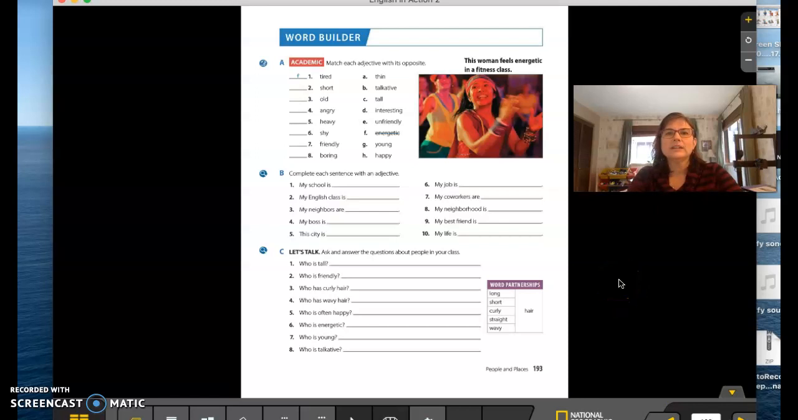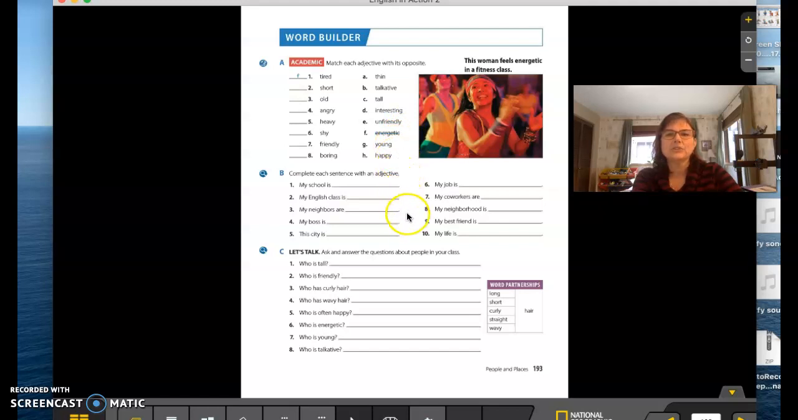Next page, page 193, I wanted to show you an exercise here. We have more vocabulary words, and for this exercise, you are going to match each adjective with its opposite. Okay, so tired, what is the opposite of tired? It is energetic. Let's go over the pronunciation here so you can repeat after me. Tired, short, old, angry, same as mad, right? Heavy, shy, friendly, boring, thin, talkative, tall, interesting, unfriendly, energetic, young, and happy.